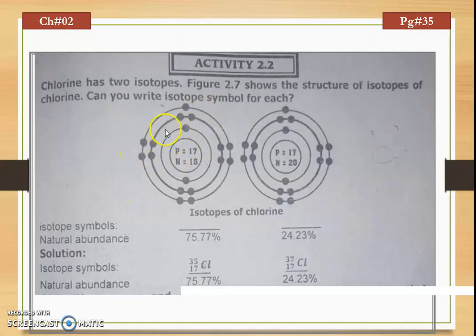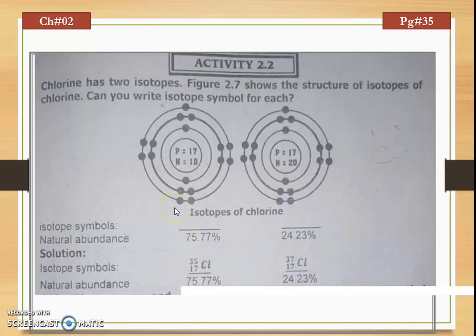As you know, the numbers of protons and neutrons are given, and the symbol for chlorine is Cl. Number of protons is equal to atomic number, and atomic number is the same in both isotopes, so we write 17 in each case.